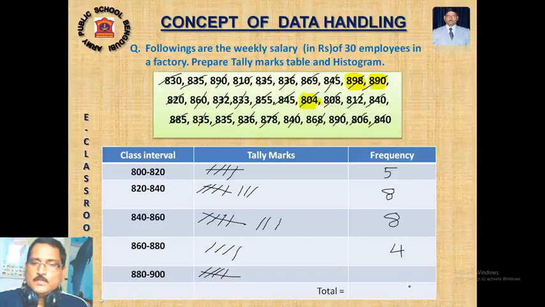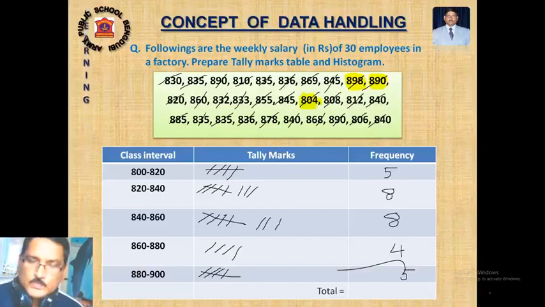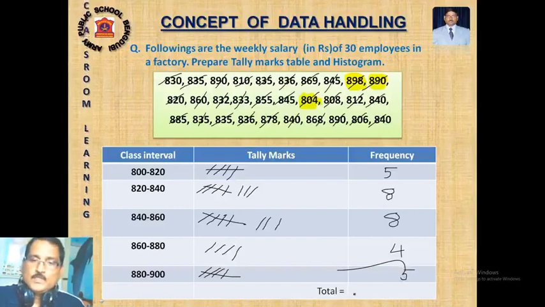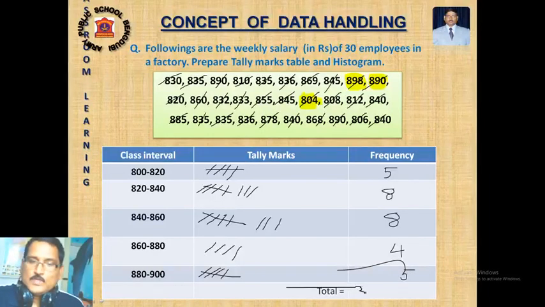And here 5. So what is the total? You count 5 plus 8, 13, 13 plus 8, 21, 21 plus 4, 25, 25 plus 5, 30. So earlier it was 30 employees. You can take this one.